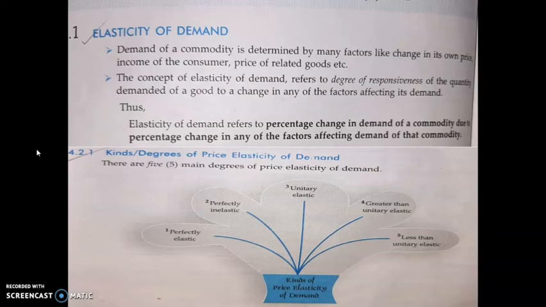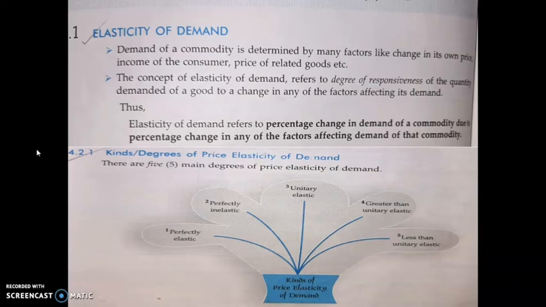These are the five degrees of price elasticity of demand. These are the degrees of price elasticity of supply also: perfectly elastic supply, perfectly inelastic supply, unitary elastic supply, greater than unitary elastic supply, and less than unitary elastic supply. So you have to explain these.